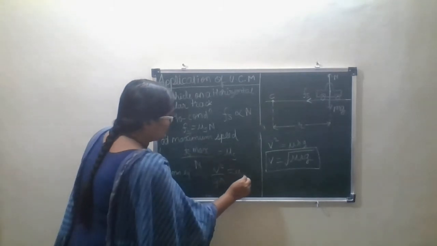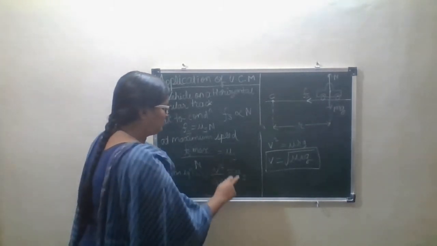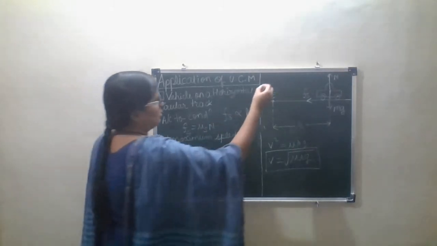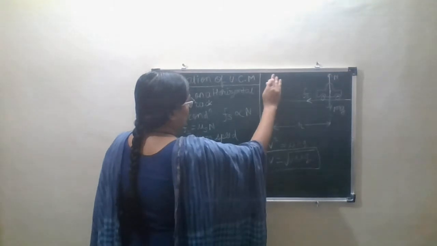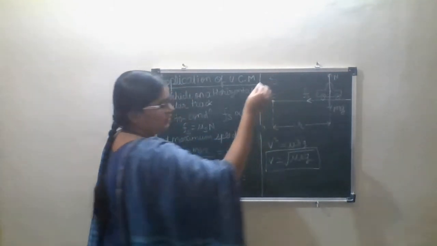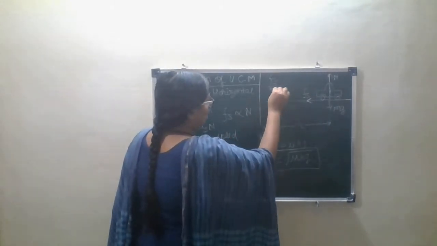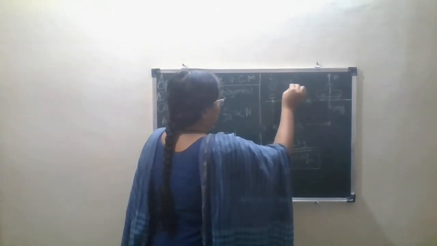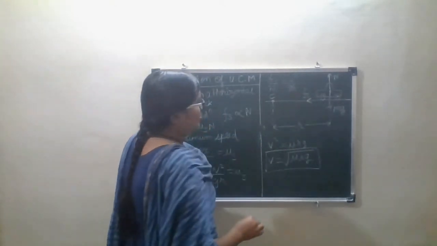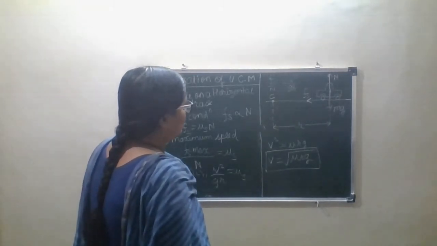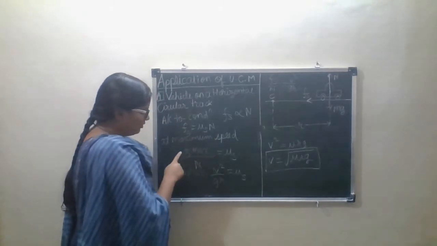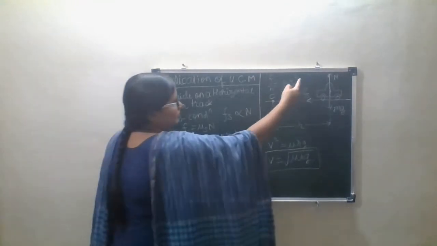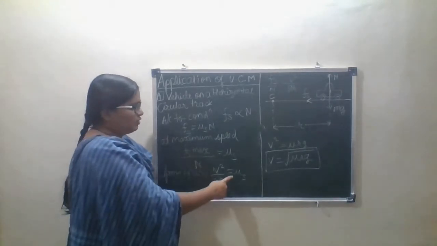Equation 2 was Fs upon N is equal to v square upon g r. So instead of Fs upon N, we substitute v square upon g r here, and this mu s as it is.